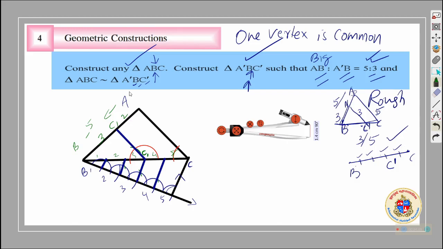So we constructed a triangle ABC and another triangle A dash B C dash. Oh, I wrote it wrong. In class you will shout, sir, it is not C dash, sir, here it is A dash. Okay, A dash C dash B and A dash B C dash is what you had to construct. ABC was made, and A dash B C dash. Okay, my dear students, slowly and clearly you can do this. There are two more constructions which I will be doing in the next video.